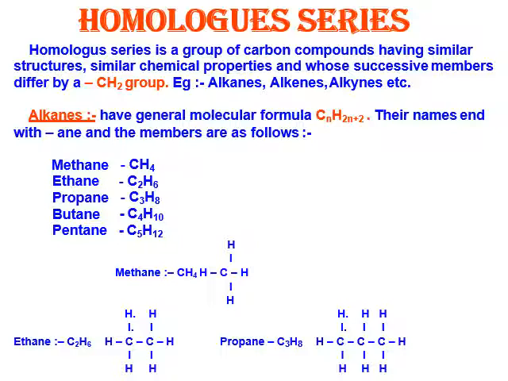Now, ethane minus methane gives CH2 group. If you add CH2 group in methane, it will become ethane. If you add CH2 group in ethane, it will become propane, and likewise. So, methane, ethane, propane, butane, and pentane. We have to remember this. Formula is CnH2n plus 2, where n is the number of carbons. So you can put the formula and you can get the successive formula of the group.